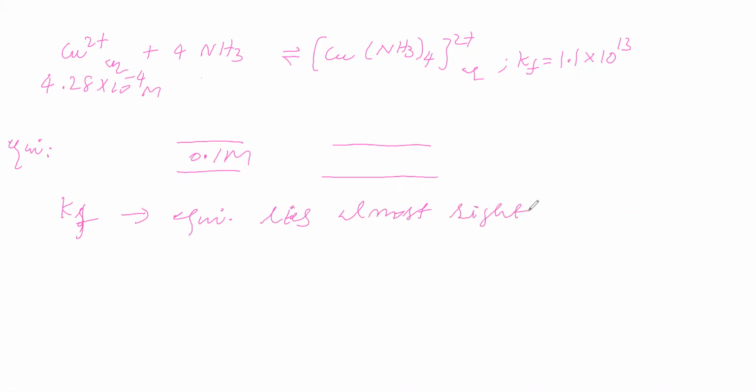Kf has the complex, the right side of the equation, in the numerator, and the left side in the denominator. Since Kf is 10 power 13, the numerator is much higher than the denominator. Therefore, the equilibrium lies almost right.